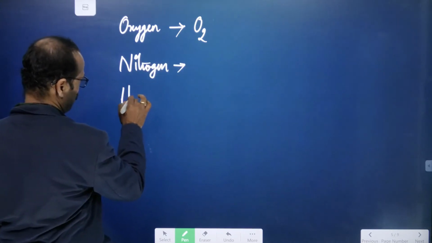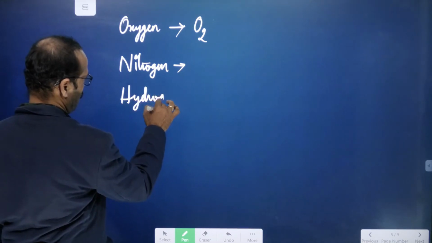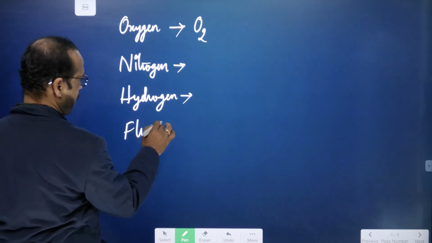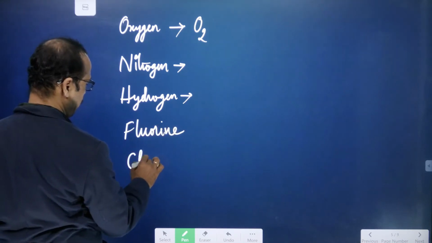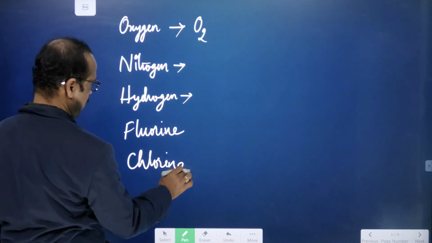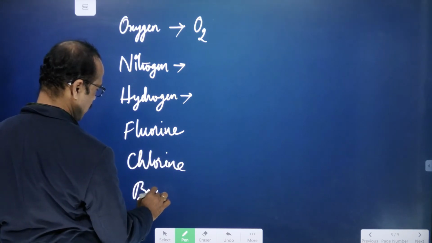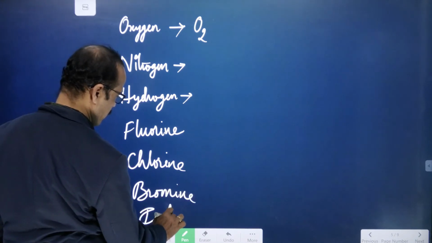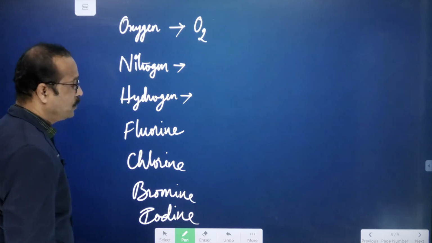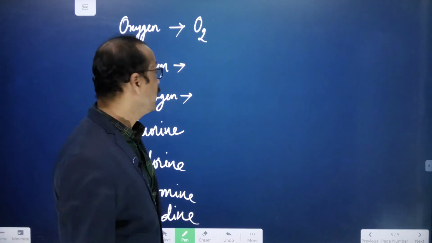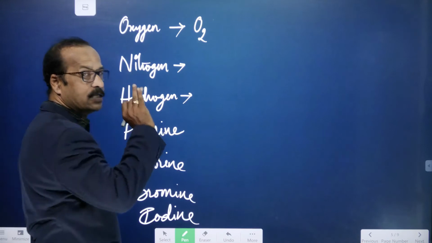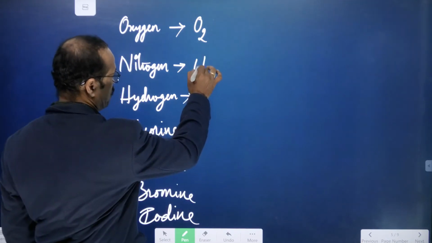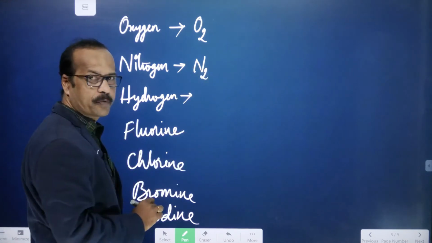Next, hydrogen. Next, fluorine. Chlorine. Bromine. Iodine. Wherever you need to write these, you know the nitrogen symbol is N, but whenever you are writing nitrogen in chemical equations, you have to write N2, right?